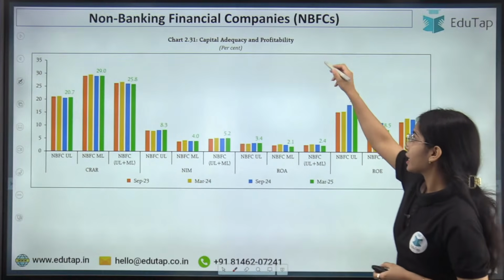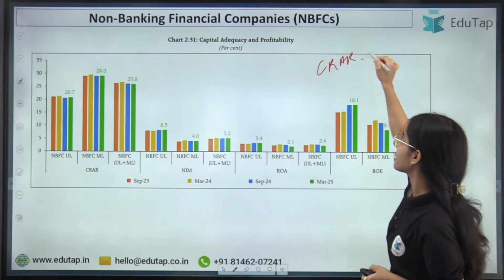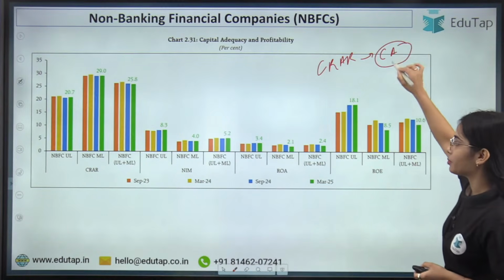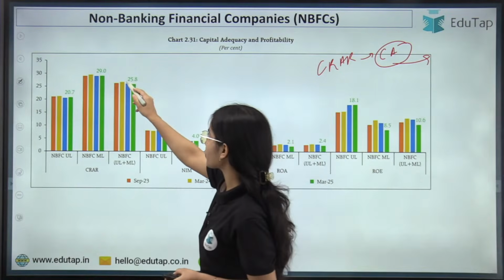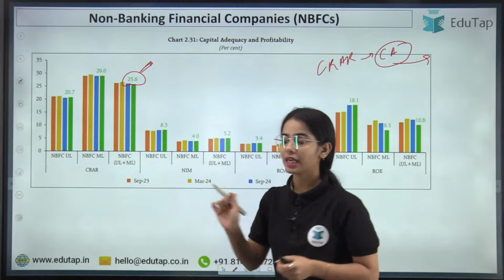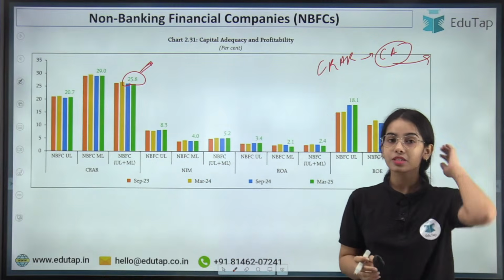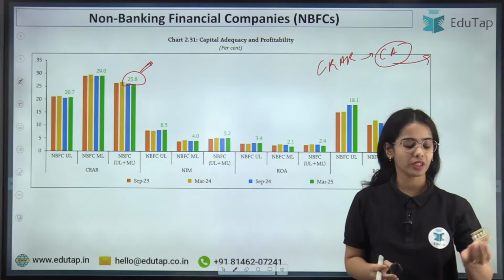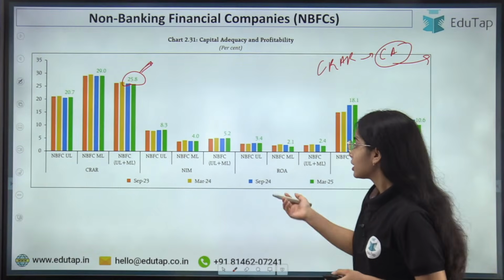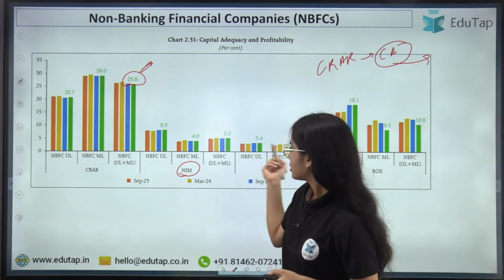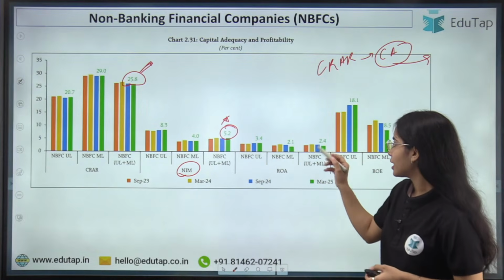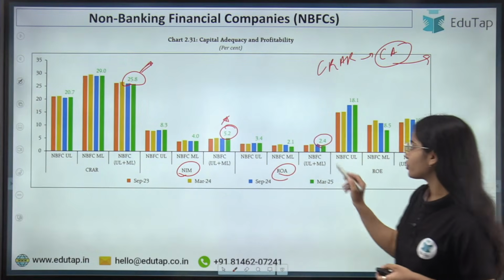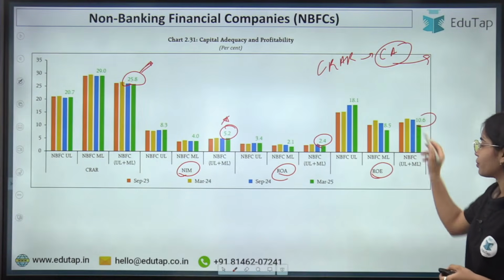So the CRAR, that is the capital to risk weighted asset ratio, that is the capital adequacy that the NBFCs are maintaining. So the capital adequacy is 25.8%. The net interest margin is 5.2% that the NBFCs are maintaining, and the return on asset is 2.4%. The return on equity is 10.6%.